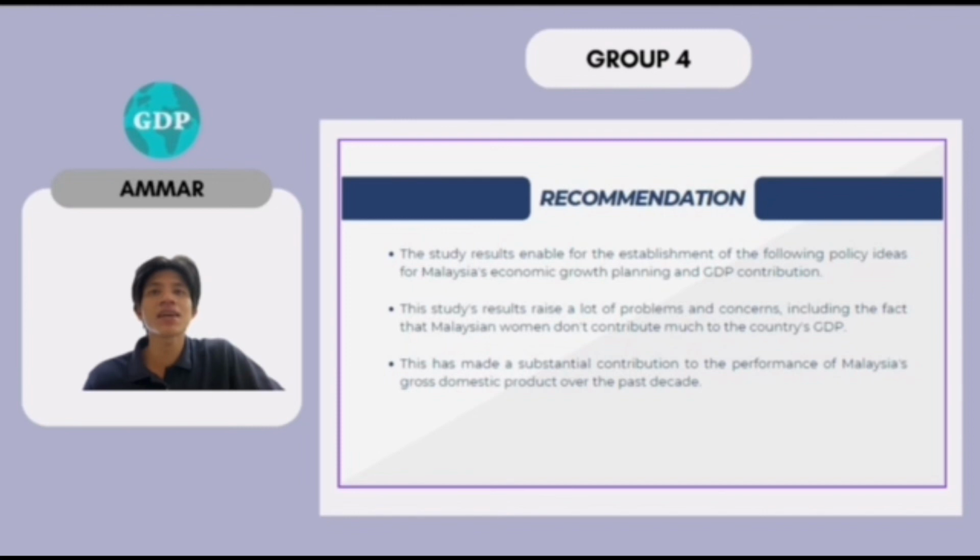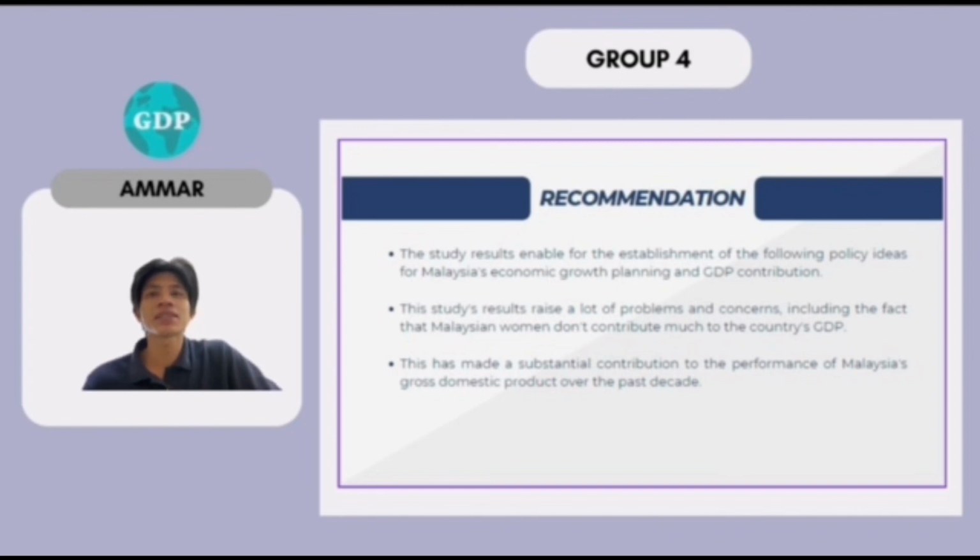Next, the study result raised a lot of problems and concerns, including the fact that Malaysia's women don't contribute much to the country's GDP. It is commonly known that the key activities that contribute to GDP are those that are a result of direct investment from other countries. The explanation for this may be found in the study that was done, as it was determined that foreign direct investment made the highest contribution to the economic growth measured by the GDP in Malaysia.